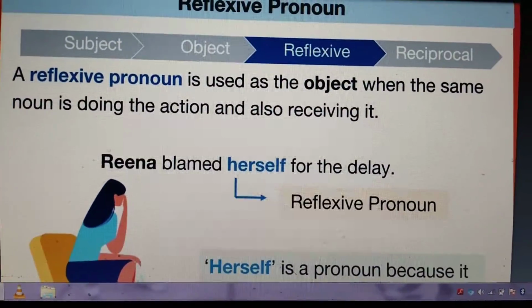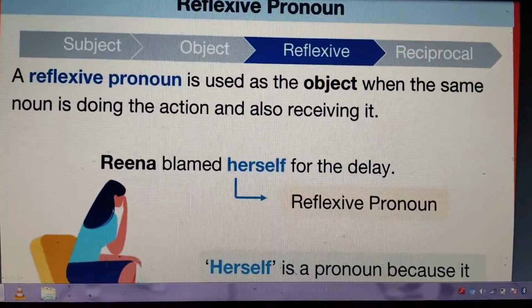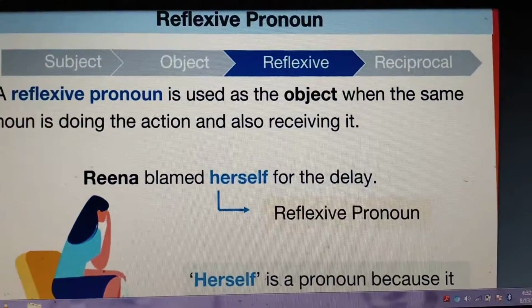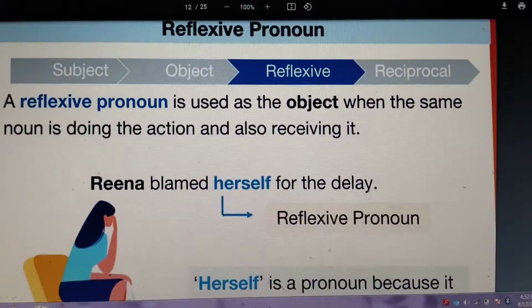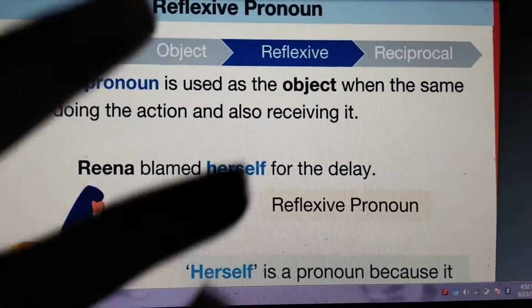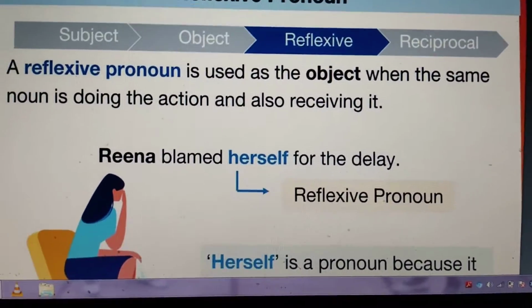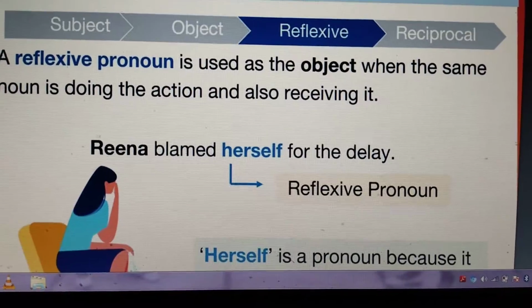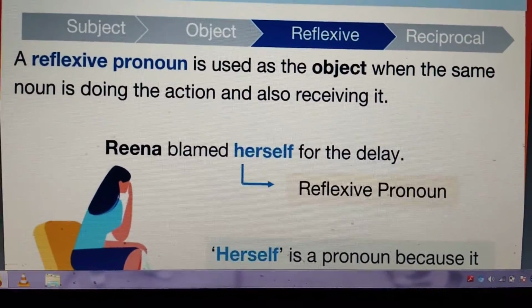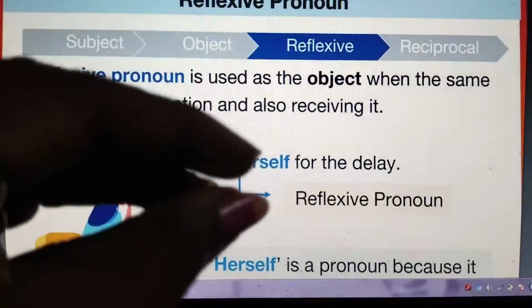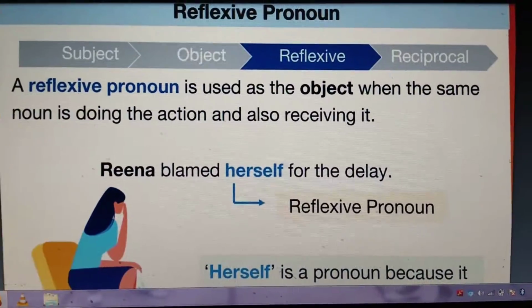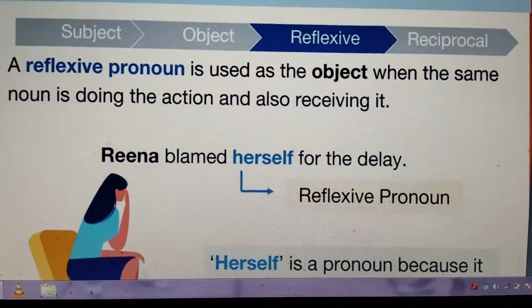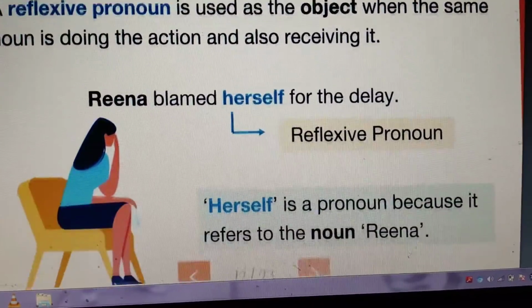A reflexive pronoun is used as the object when the same noun is doing the action and also receiving it. So here you can see herself, himself, itself, themselves. These can be the object as well as receive the action from the noun. So we call it a reflexive pronoun.